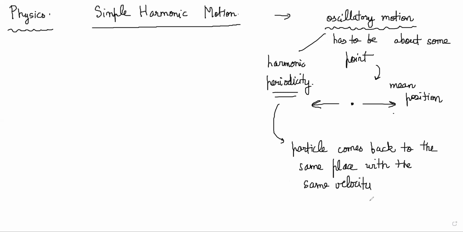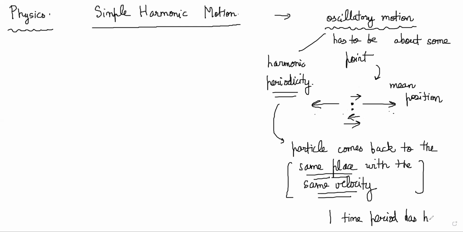So let's say you started at time t equal to 0 from this position. The particle went here, came back, but right now notice that its velocity is in this direction, and when it started off, its velocity was in the other direction. So this is not called one period. When you go back this way and come back again, then your velocity will be in the same direction, right? So you have to be at the same position and have the same velocity. Both things are necessary for you to say that one time period has elapsed.